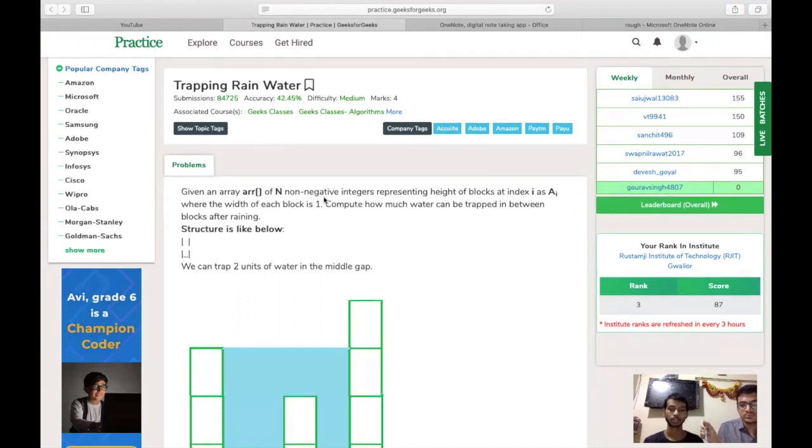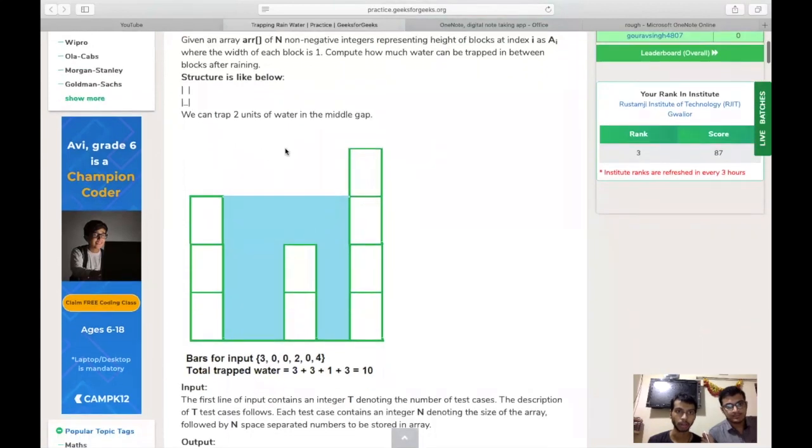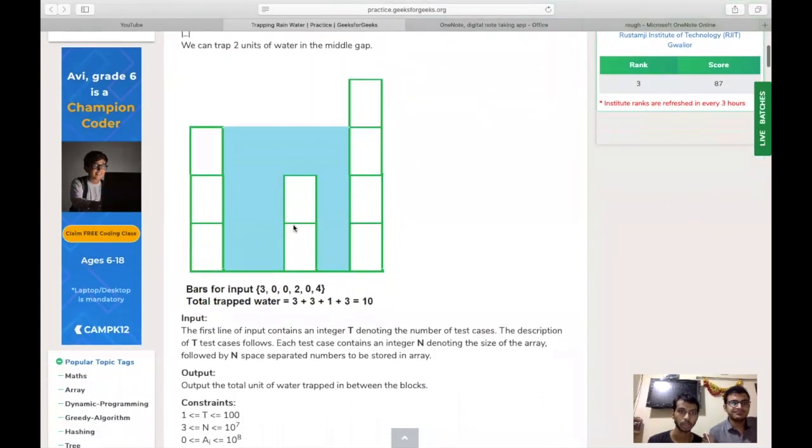Okay, so thanks, Rishabh. You have been given an array of non-negative integers representing the height of blocks. You have been given the size of the array and some elements, and all the elements of the array represent the height of the blocks, like the height of a building. At index i, the height of the block is a[i], where the width of each block is 1. Compute how much water can be trapped between blocks after raining. So the structure is like below. We can trap two. I'll explain the whole thing.